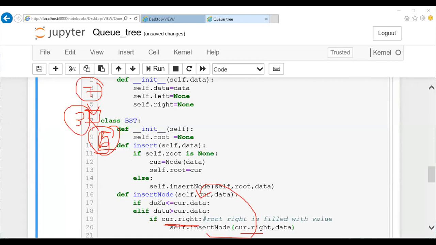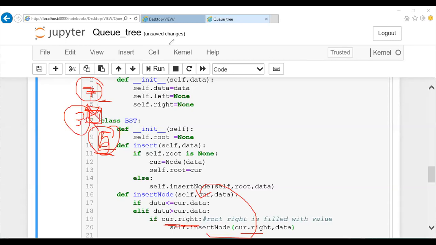So immediately once you find this data is greater than your current dot data, I can't do it directly. Assume that two nodes are there, 5 and 3, and 5 is a structure already there. We have 7 here. If I want to insert it, 7 is greater than 3, fine. Immediately I can't insert it. I should check whether there is any other node following this 3 on the right side. That is what I'm checking with if current dot right. So current is a root node. Root's right node has some data. If it is there, it will give you true. If so, again pass this 5 and this data and check which is greater. The same function is called. In case this condition is false, there is no data in it.